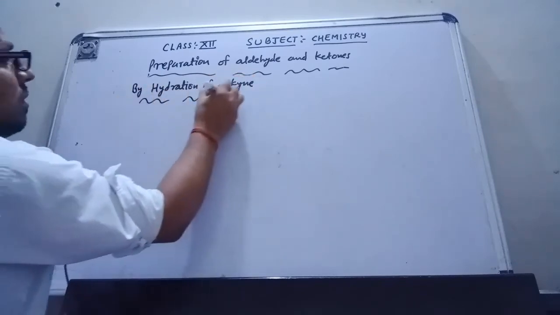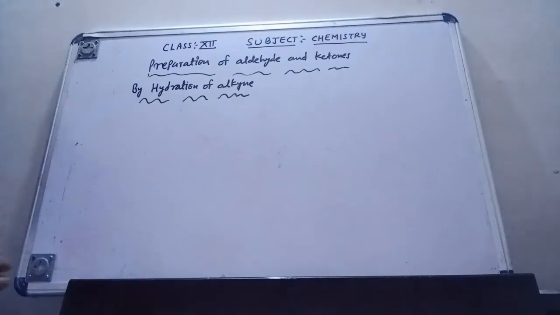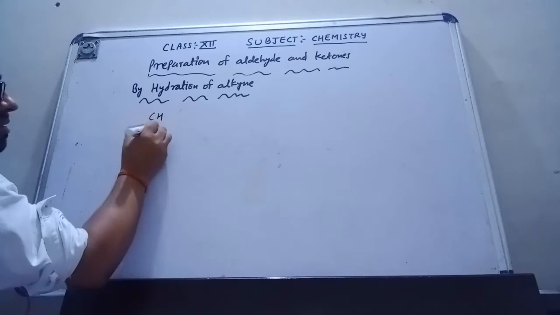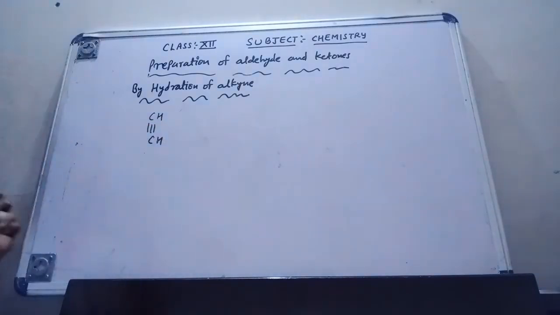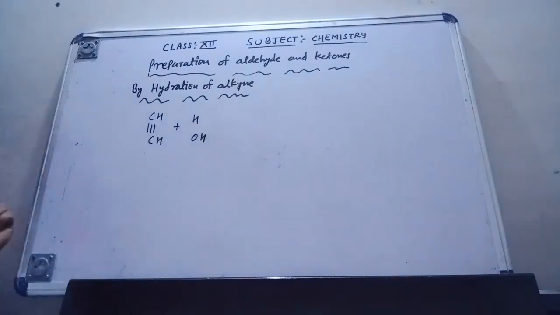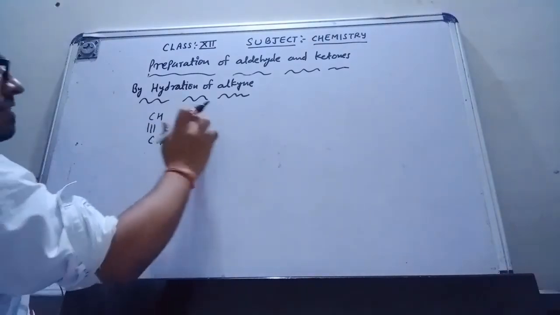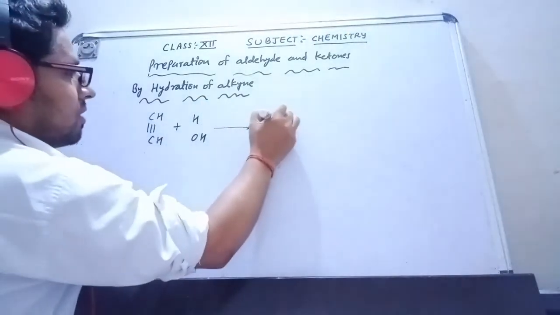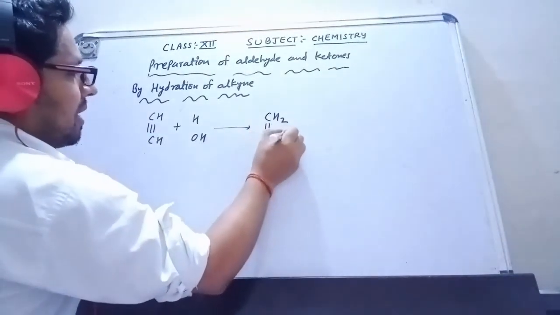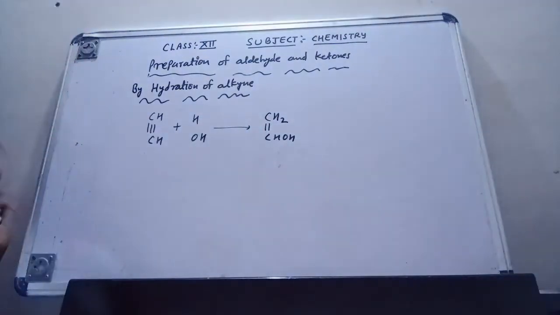Hydration of alkyne: suppose I am having the alkyne, this is ethine, C triple bond CH. Hydration means it is going to react with a water molecule. How is it going to react with the water molecule? This is HOH, I can write it here. So this CH and this H combine, so they are giving CH2, and this CH and OH, with a double bond, CHOH. This is what I am getting now.